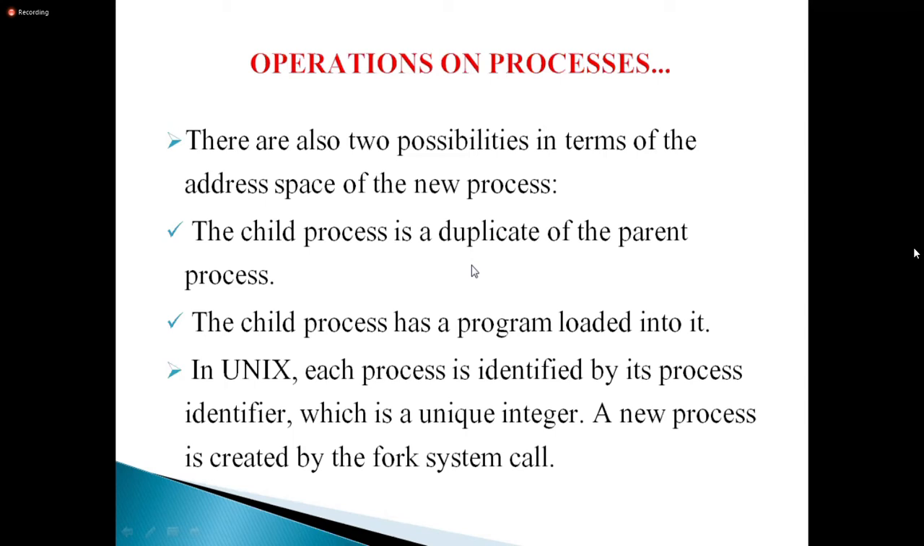While creating, when I used fork, what happened? The same program is copied into multiple locations. In the Unix system, each process is identified by its process identifier, and it is in a tree-structured manner. So each process is uniquely identified by a unique integer. A new process is created by the fork system call.